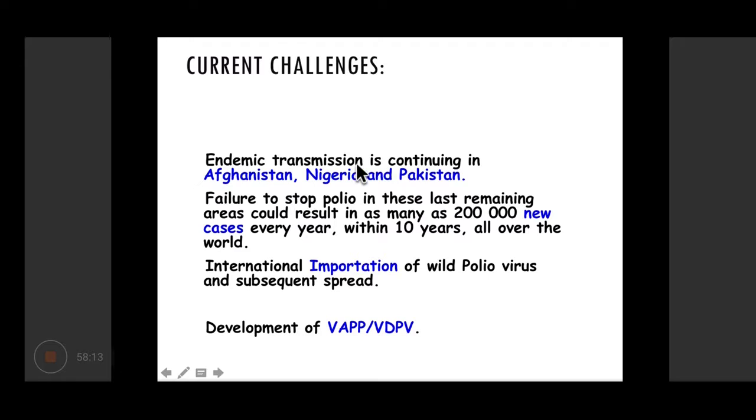So endemic transmission is still continuing mainly in Afghanistan, Nigeria and Pakistan, and recently I think Nigeria has also been reported to be not endemic anymore. So Afghanistan and Pakistan are the only countries, and failure to stop polio in these countries may result in a large number of cases if the virus again begins to spread. So international importation of wild polio virus and subsequent spread is a major threat, a major challenge for the countries that have eradicated polio in their own countries.